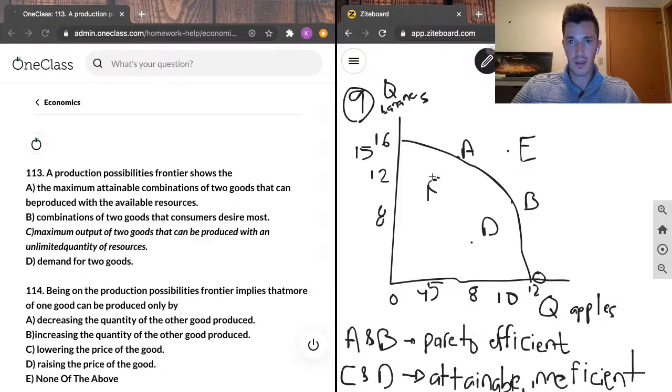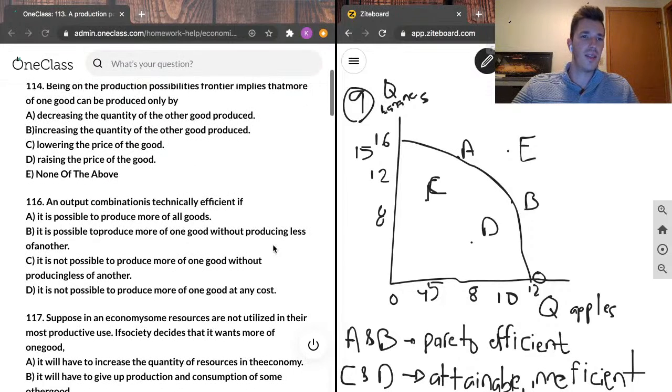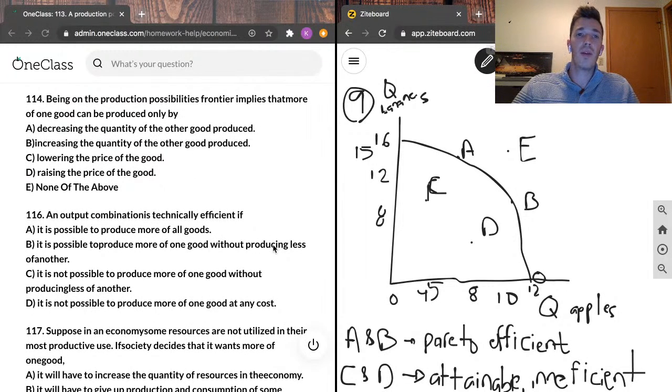Just so we can better see the points in the write-ups. So next question in the set here. Being on the production possibilities frontier implies that more of one good can be produced only by A, decreasing the quantity of the other good produced, B, increasing the quantity of the other good produced, C, lowering the price of the good, D, raising the price of the good, or E, none of the above.